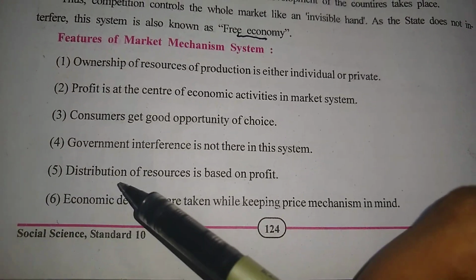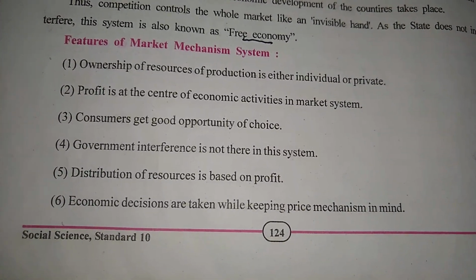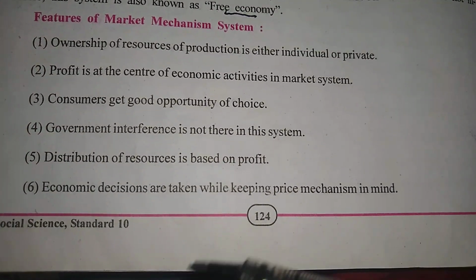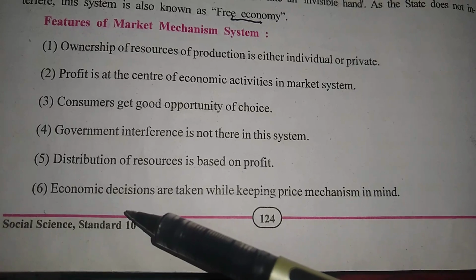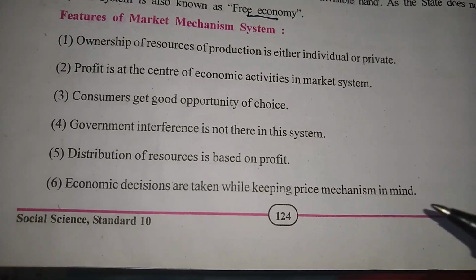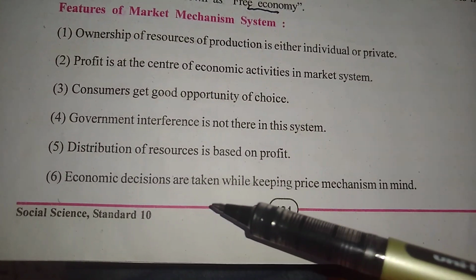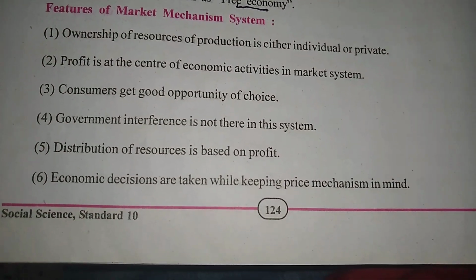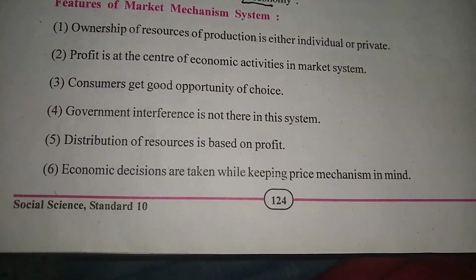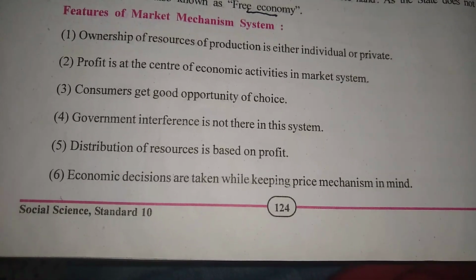Fifth, distribution of resources is based on profit. Again the same thing. Land, labor, capital, they all are distributed based on where we are able to get maximum profit. Sixth, economic decisions are taken while keeping the price mechanism in mind. Every decision in the market system is taken keeping only one thing in mind, that is price. Because if price is more, profit is also more. So every decision they take is with price in mind.